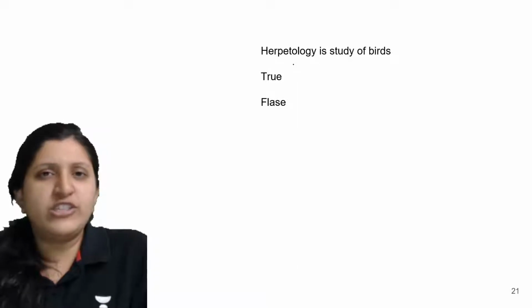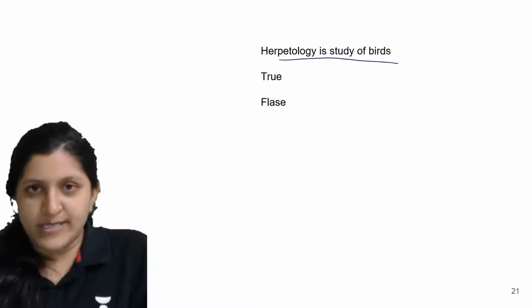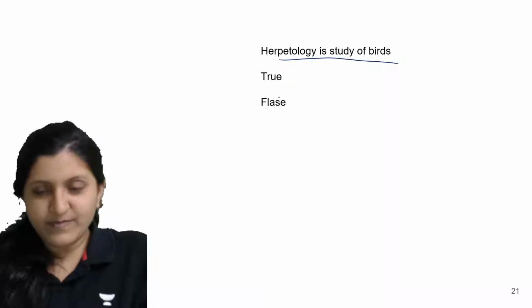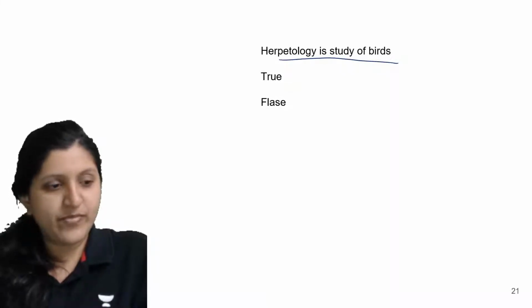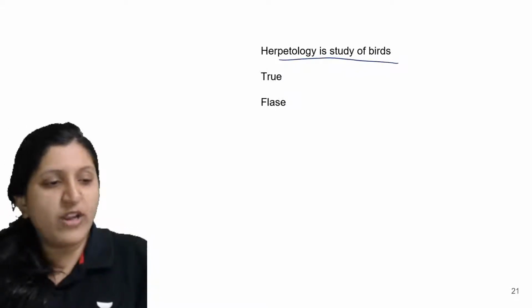Herpetology. If you know, you can answer, but this is not compulsory. Herpetology is the study of birds. Whether this one is true or false. Any idea, what is herpetology?